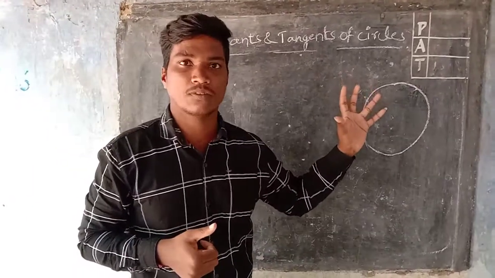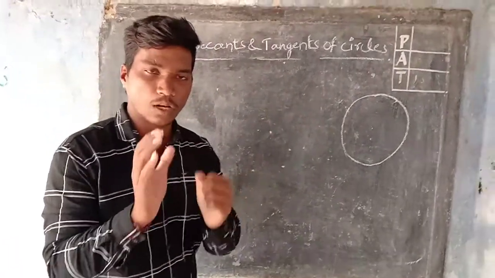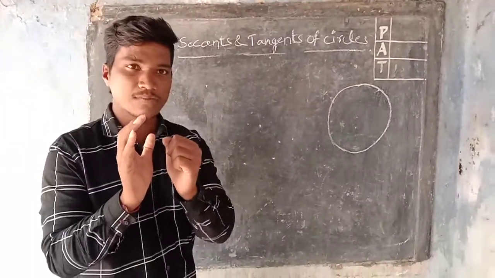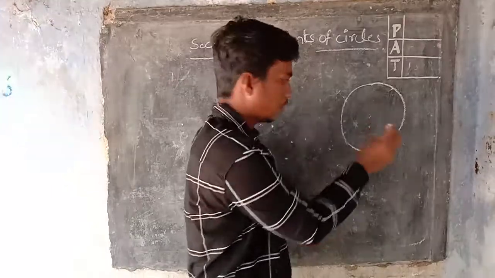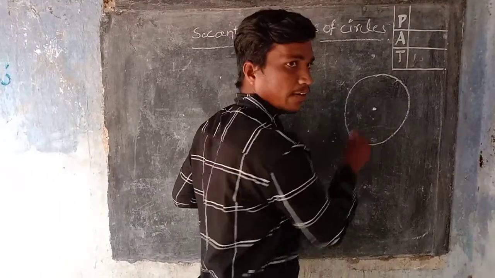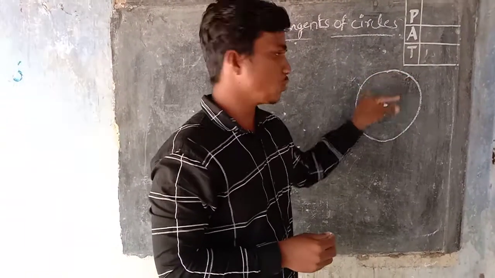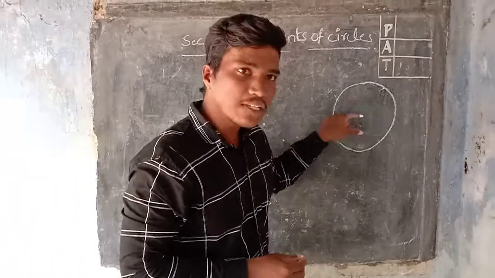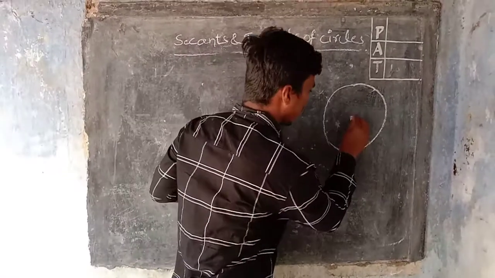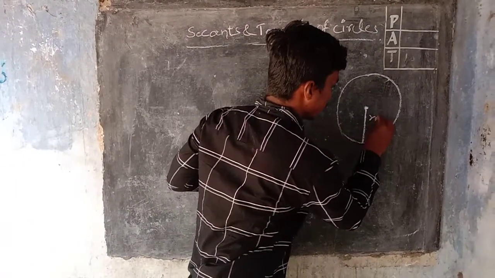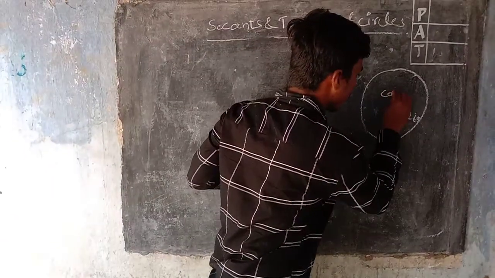and what the circle suggests. The basic definition of the circle is the locus of a point. The locus of a point which is at equal distance from a fixed point is called a circle. This is a circle and this is a fixed point. From the fixed point, we take all the points at an equal distance. From this fixed point, we draw a line to the circle, that is called the radius of the circle. This is the radius of the circle, and this fixed point is called the center of the circle.